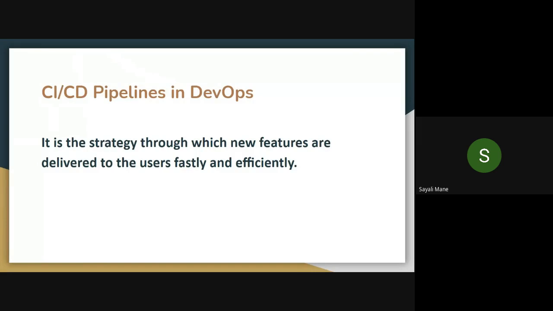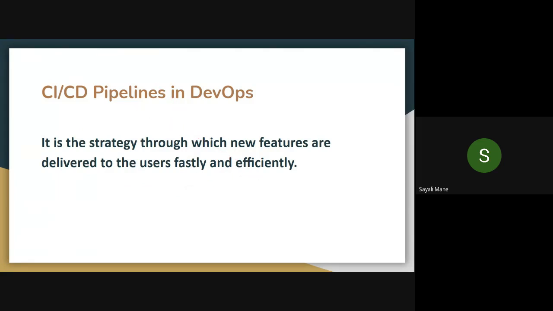Okay. So what is the meaning of pipelines? Pipeline means we are simply joining two different components and performing them continuously, one after another. That is the actual meaning of pipeline. So here we are integrating the continuous pipelines in DevOps. It is a strategy through which new features are delivered to the users fastly and efficiently.